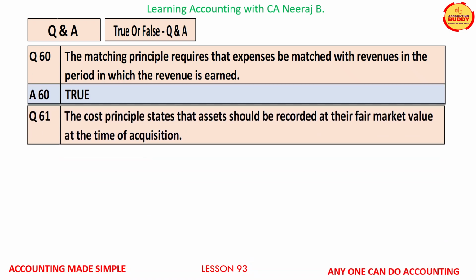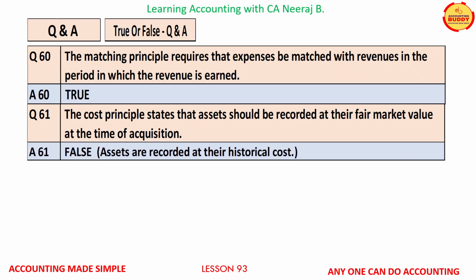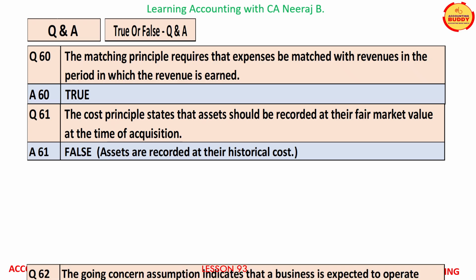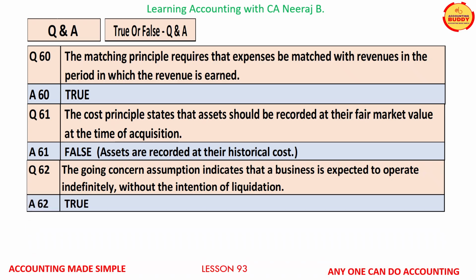Question number 61. The cost principle states that the asset should be recorded at their fair market value at the time of acquisition. This is a false statement. Assets are recorded at their historical cost. Question number 62. The going concern assumption indicates that a business is expected to operate indefinitely without the intention of liquidation. This is a true statement.